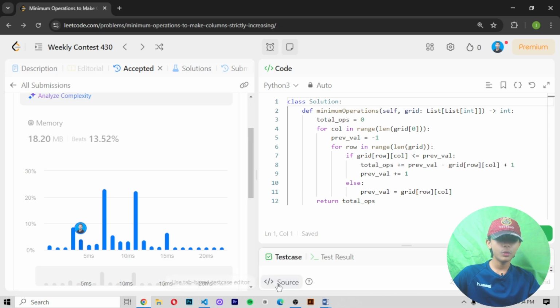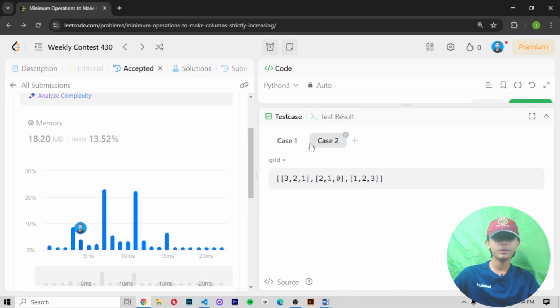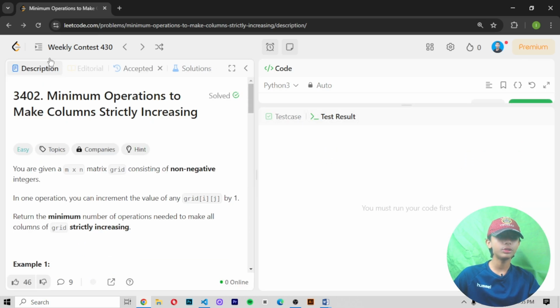Here you can see we solved our question 3402, Minimum Operations to Make Columns Strictly Increasing, and this is an easy one which we have solved. In the next video we solve a medium one, and from the next video we also solve the medium one. Then in the next video we solve the hard one.